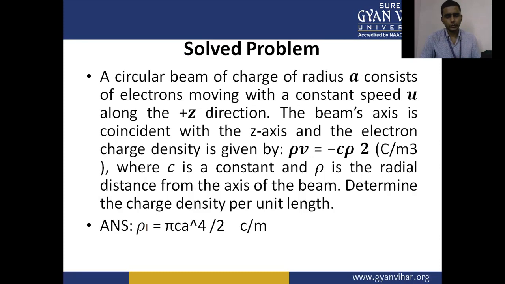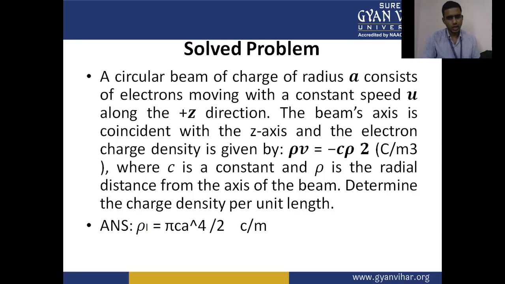So rho L is equal to minus pi C A to the power 4 by 2 coulombs per meter.